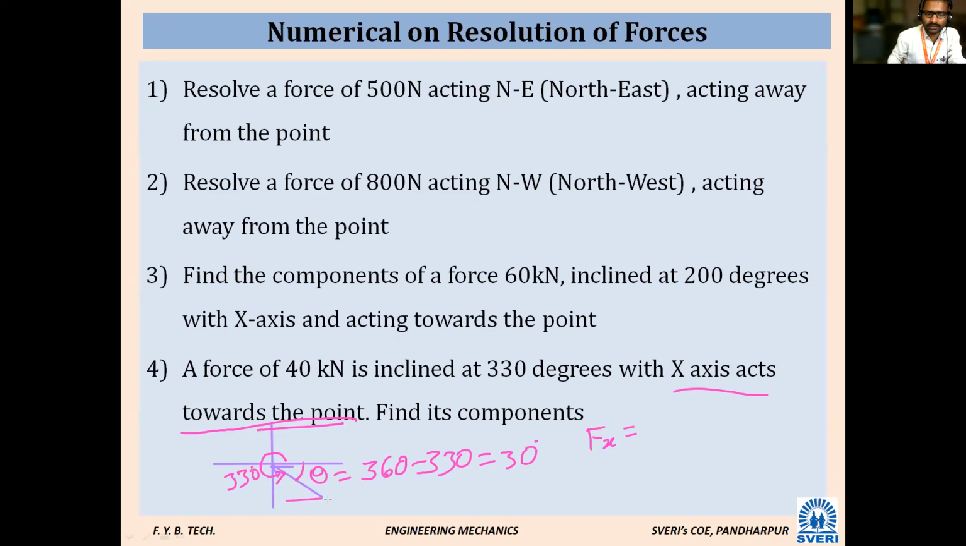Fx will be positive, sir. Fy will be negative. You are wrong. Not Fx, sir, Fx is negative. Yes, Fx is negative. All of you see here, Fx will be negative. See, it is going towards the point. So this is Fx and this is Fy. Fx is going towards the negative direction.